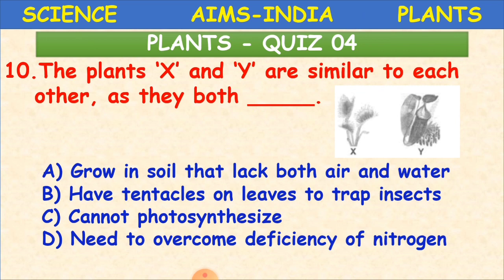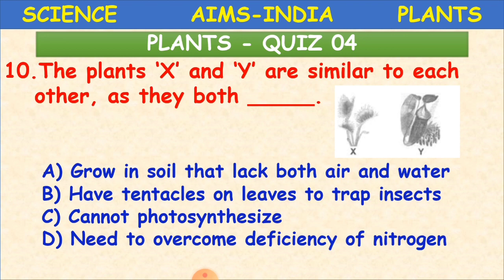Here our options are A, grow in soil that lack both air and water, have tentacles on leaves to trap insects, cannot photosynthesize, need to overcome deficiency of nitrogen. See here, these plants X and Y, as I said, they are both insectivorous.